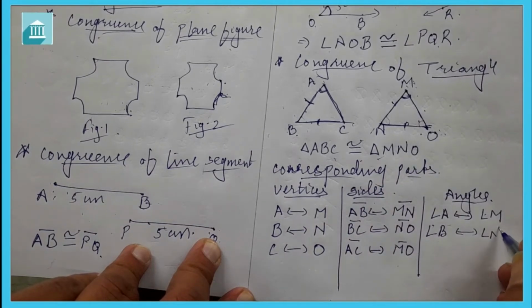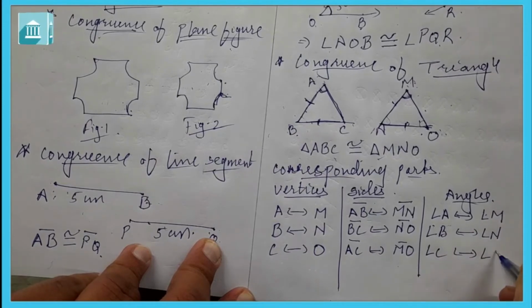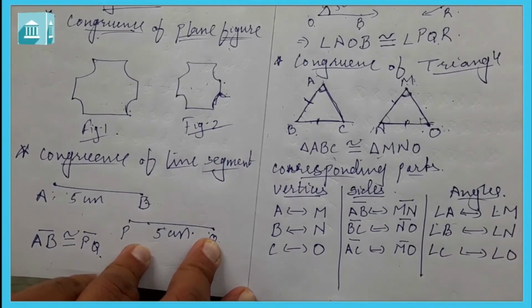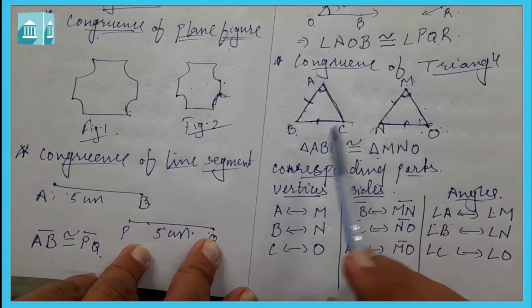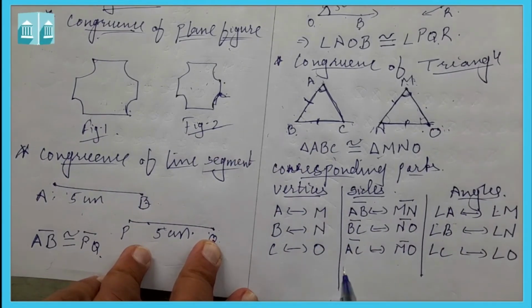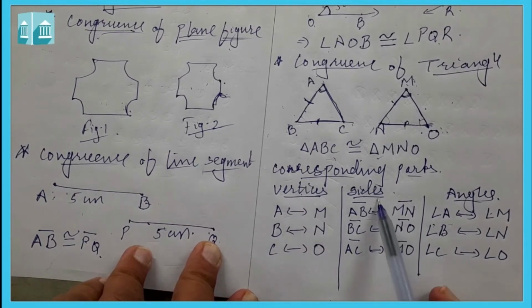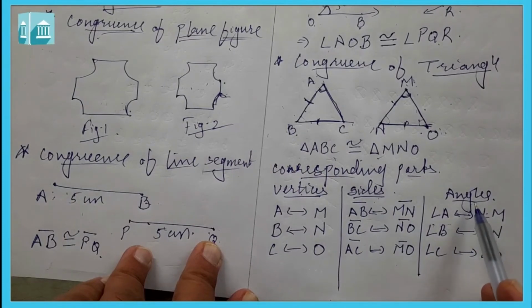Angle N, angle C corresponds to angle O. So in this way, if two triangles are congruent to each other, then these are their corresponding parts. They have 3 corresponding vertices, 3 corresponding sides and 3 corresponding angles.